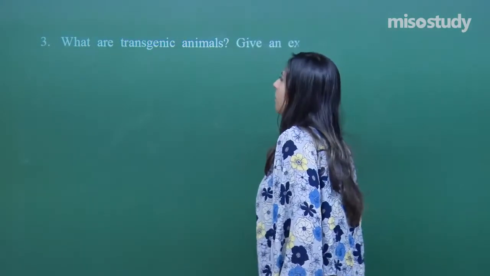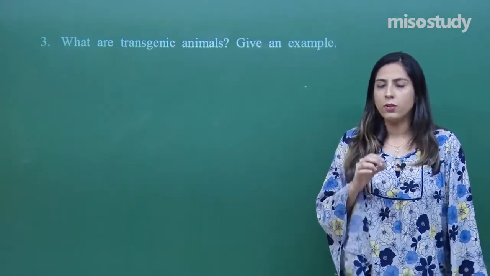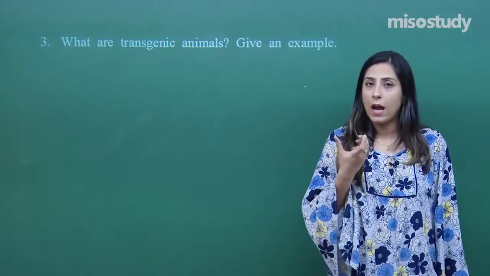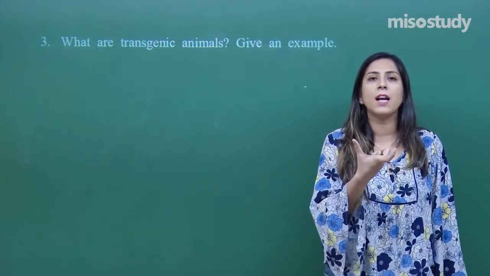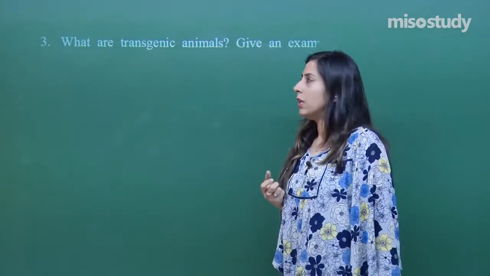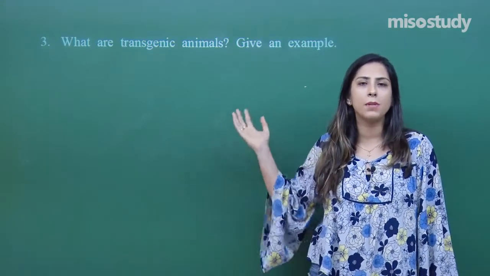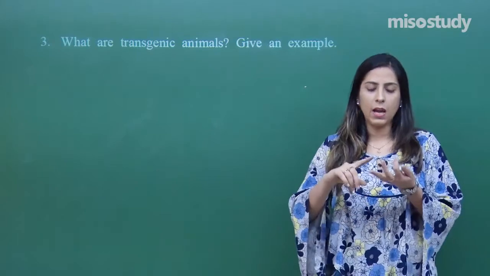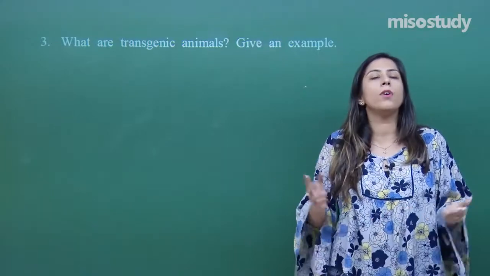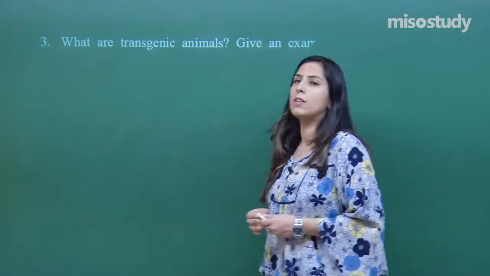Now, question number 3 says, what are transgenic animals? Give an example. So, the name itself indicates transgenic. Transgenic means they are having certain foreign gene present, and that gene is the gene which is of our interest. So, those animals are called transgenic animals. Now, we have to explain about the example as well. What are the different examples? We have today transgenic cattle available, we have transgenic mice available, transgenic fish is also there, transgenic pigs are also there, and we all know about the transgenic sheep. So, these are examples of transgenic animals.